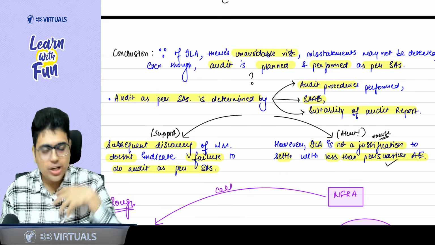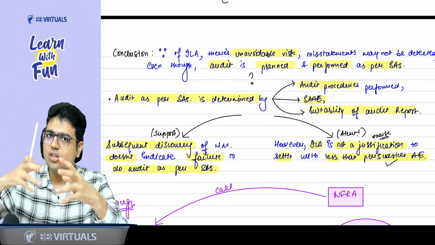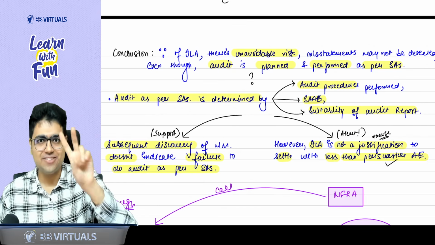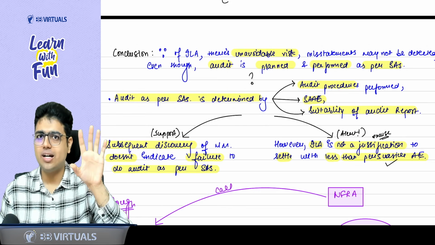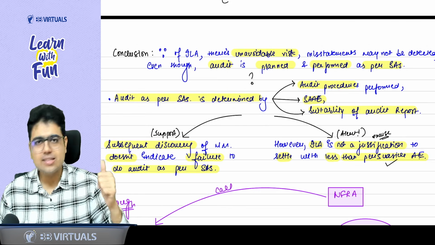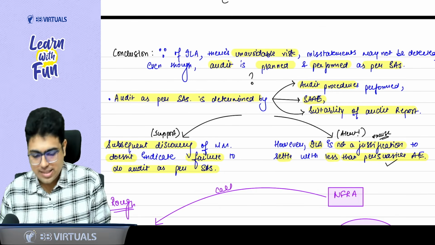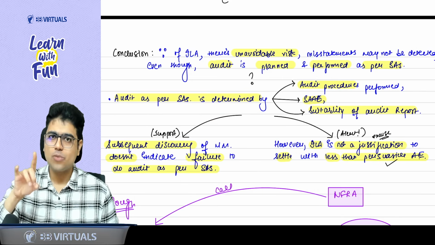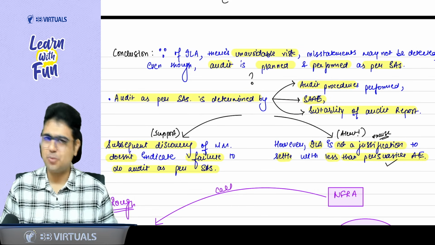So let's say auditor gave the report and later on material misstatement is found. Can they catch the auditor? No. If the auditor has done the audit as per SA, that means procedure, evidence and report, if these three things are as per SA and they are properly documented, then the auditor is supported. No one can question him. Acha, does it mean that we can settle with less than persuasive evidence? No. You still need to collect persuasive evidence. You still need to collect sufficient and appropriate evidence.